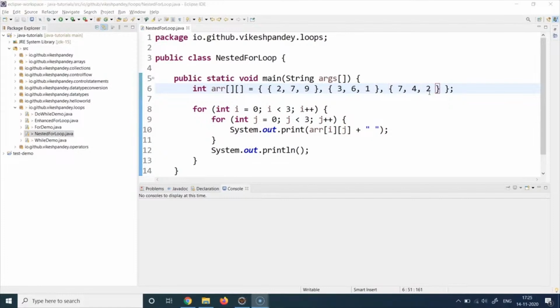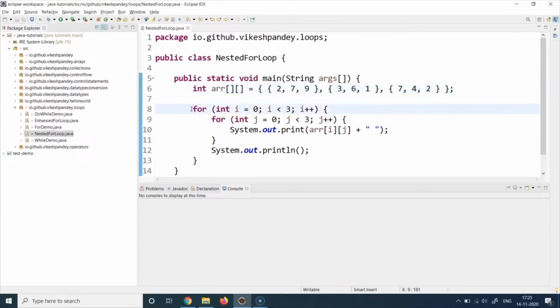So we can say that this is basically a 3 by 3 array, which has 3 dimensions on the row side and 3 dimensions on the column side, or just a 3 by 3 matrix or 3 by 3 2D array. As we know, in case of arrays, everything starts from 0. So technically, if we talk about the indexes, it would be index 0, index 1, and index 2 on the row side, and similarly index 0, index 1, and index 2 on the column side. That's something you should remember, because we are going to use this concept when we write the for loop. So let's try to write the for loop now.